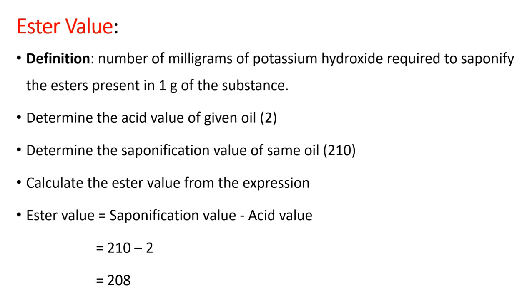So this is just a theoretical value, and we need not determine it practically. Just determine the acid value and sap value, and from the formula you can get the ester value. And remember, there are no units for acid value, sap value, or even ester value. So this is about sap value and ester value.